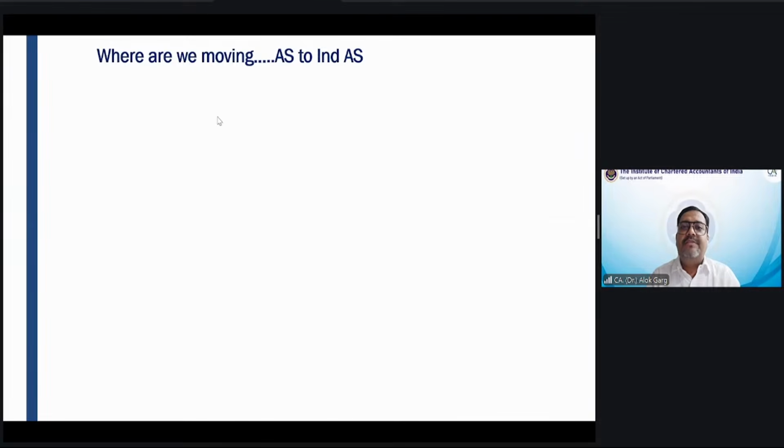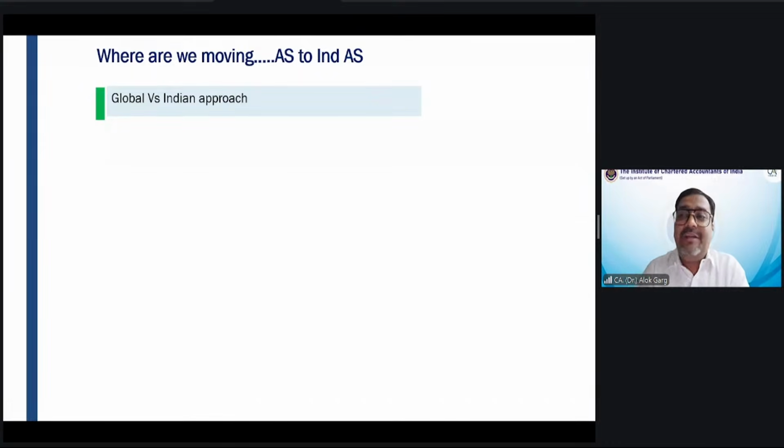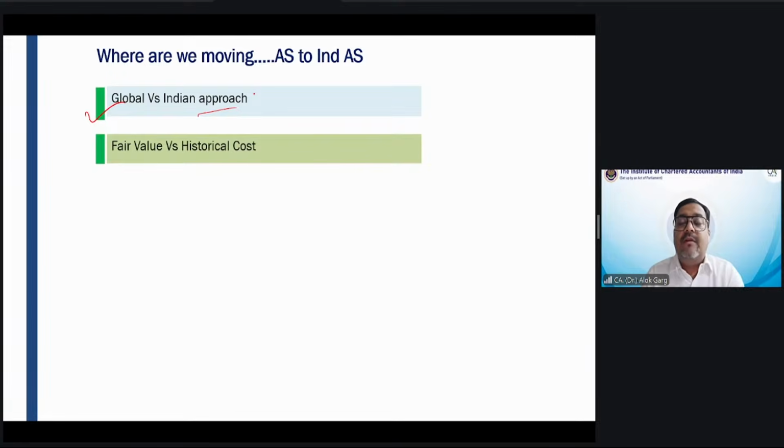Where are we moving, friends? We are moving from AS to Ind AS. This is just a Gyan slide. As I already explained, we are moving towards a global approach from an Indian approach. We are moving towards the fair value approach versus the historical cost approach. In the 39 Ind AS, you will find more than 25% are talking about the fair value approach, in comparison to accounting standards, where we have a very limited usage of fair value.